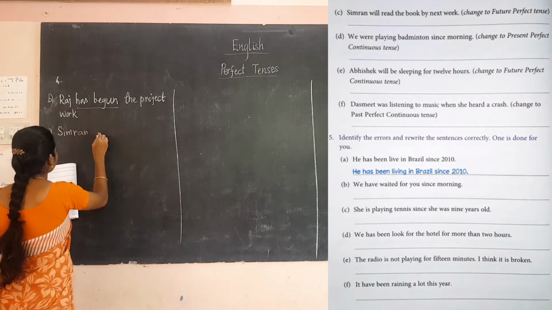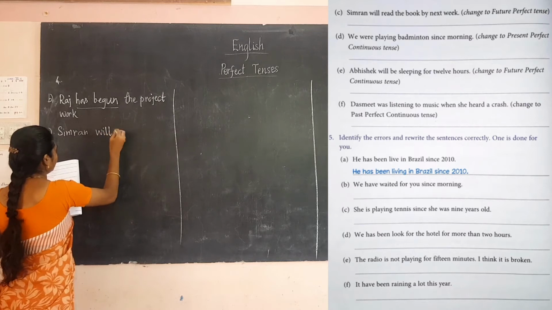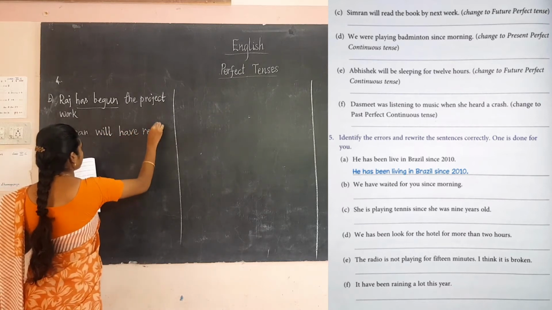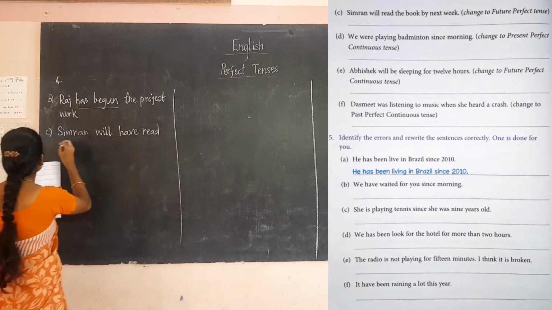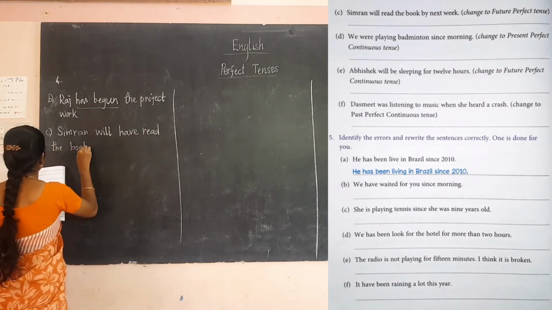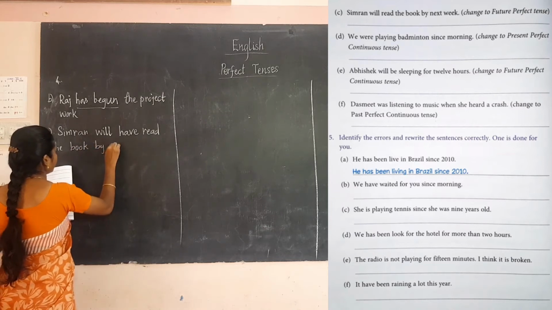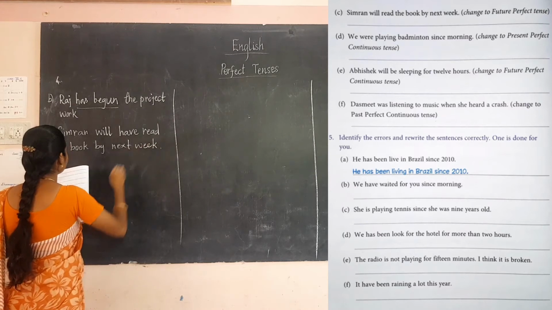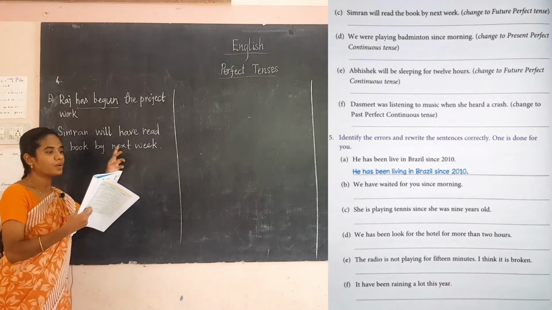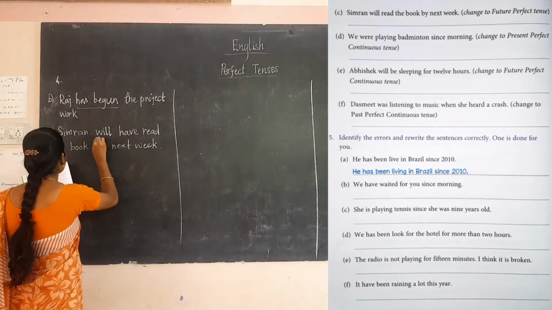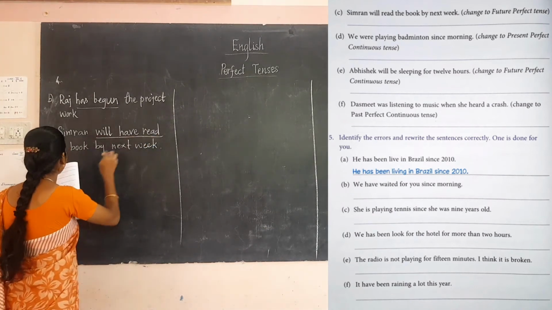Okay, Simran will have read the book by next week. We have changed into the future perfect tense, will have read.